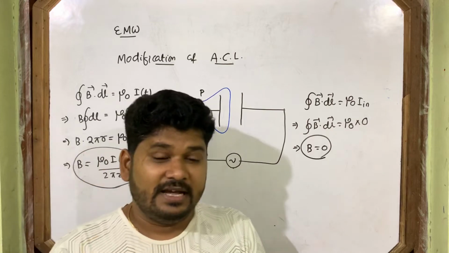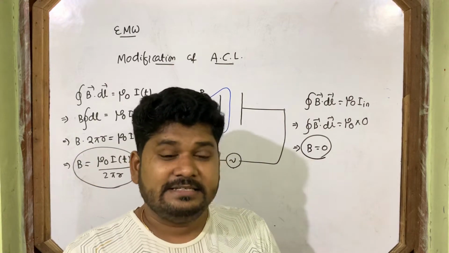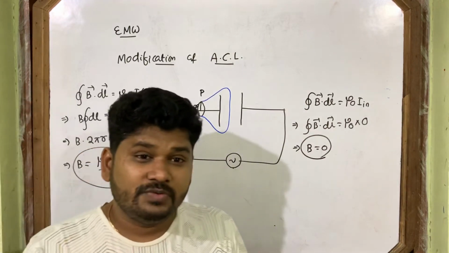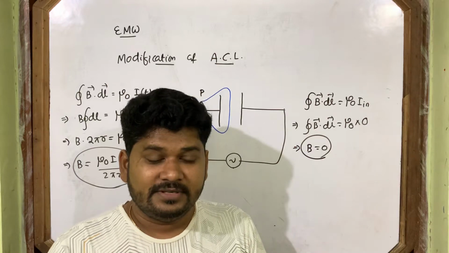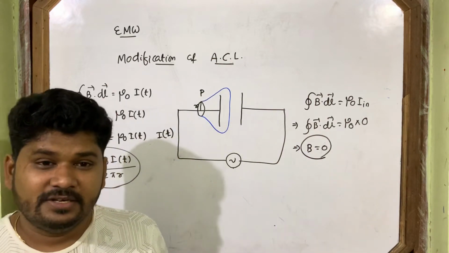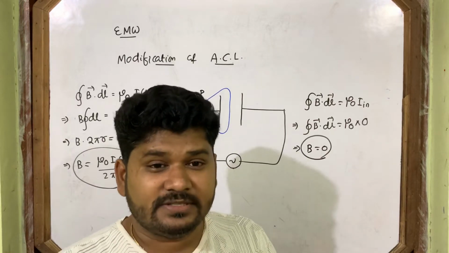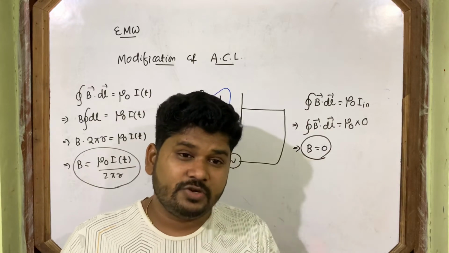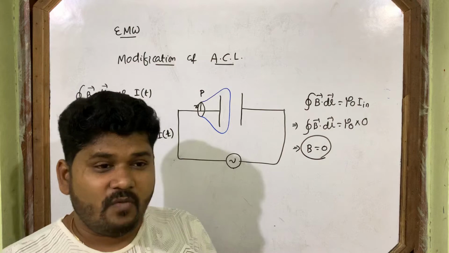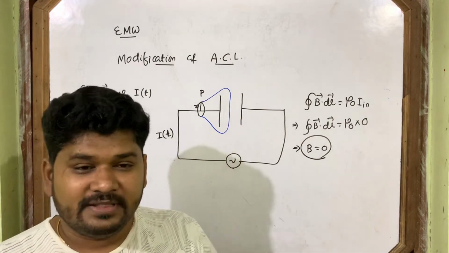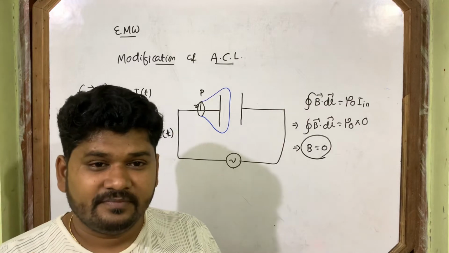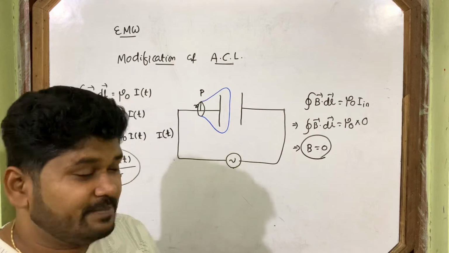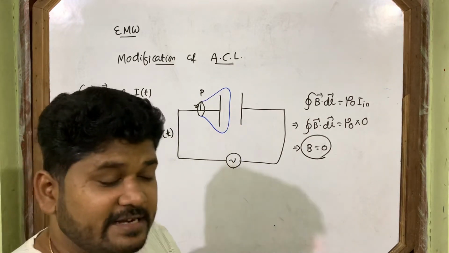Again I am telling, according to Michael Faraday, changing magnetic flux induces current. Then according to Maxwell, if changing magnetic flux induces current, why not changing electric flux? Maxwell told changing electric flux will also produce current. What happens here? Here the flux changes, the electric flux changes. Between the two plates of the capacitor, electric flux changes.